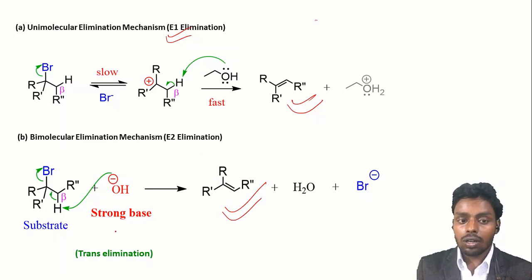This reaction is also called trans elimination because this leaving group and this proton which is abstracted should be in trans position, should be anti to each other, so that the elimination can occur in a very easy manner.